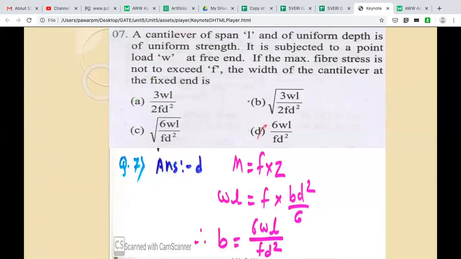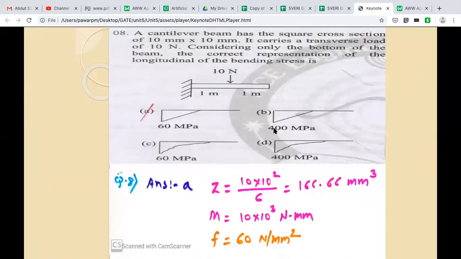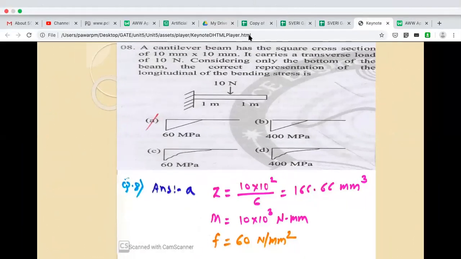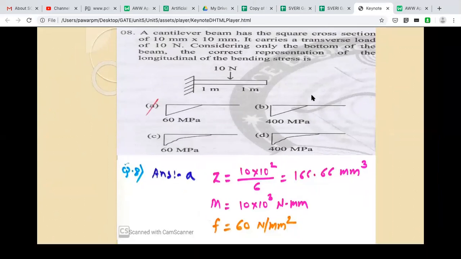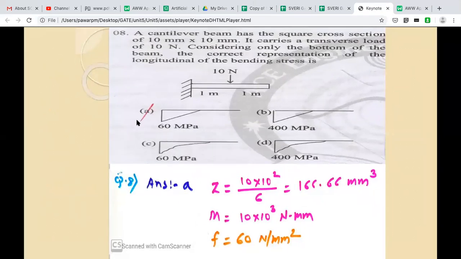Let's go to the next problem. A cantilever beam has a square cross section of 10 mm by 10 mm. Let us use the pen.